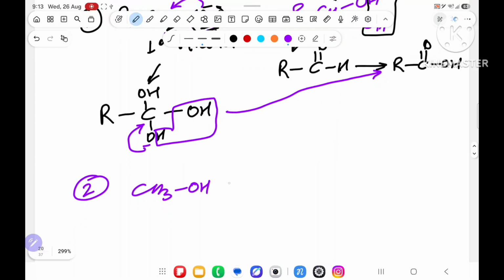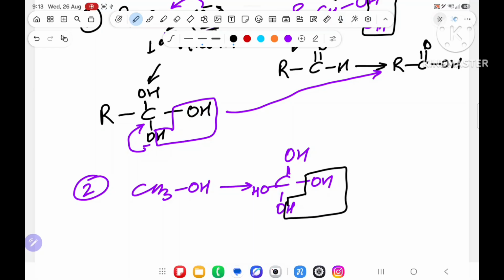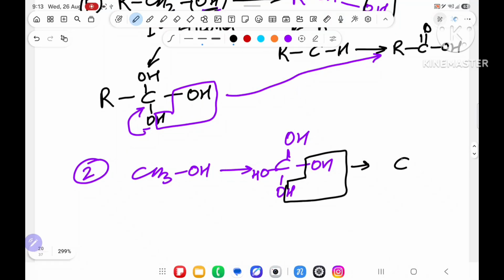Second, suppose you take CH3OH. How many hydrogens are there, sir? 3 hydrogens. So C, 1 OH, 2 OH, 3 OH, and 1 OH is already present. After that, what you have to do? 1 H, 1 OH will go outside. What will it become? C double bond O, because this minus will go inside. OH and OH.